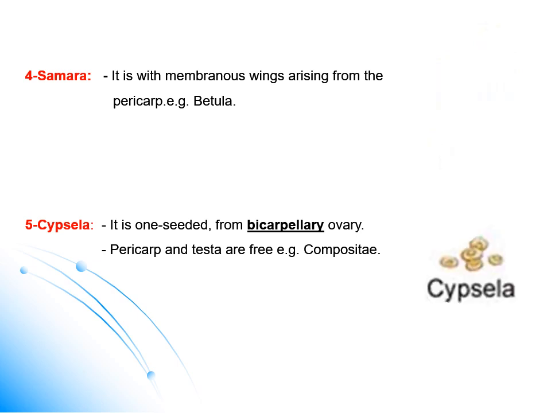Cypsela is derived from a bicarpellary ovary. Bicarpellary means the ovary is formed from two carpels. Pericarp and testa are free from each other, so we can separate the seed from the fruit wall.